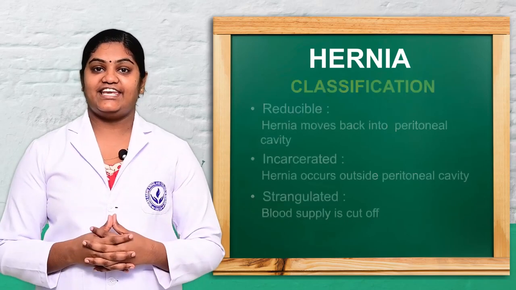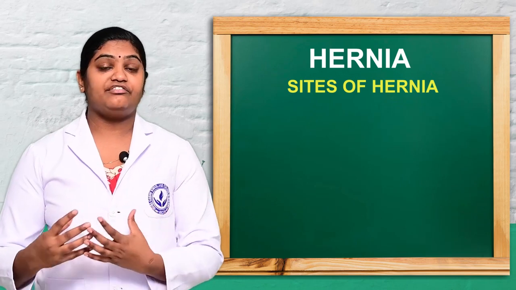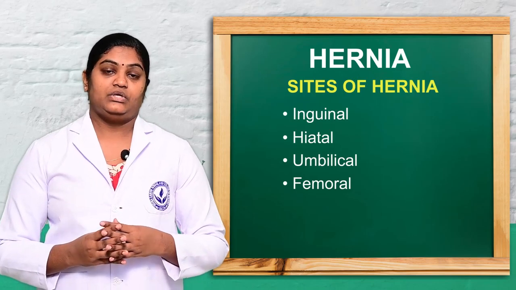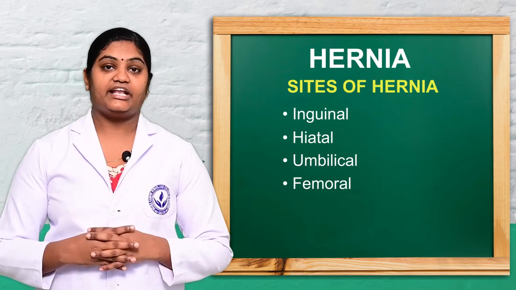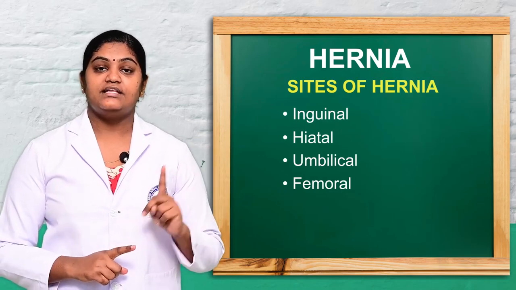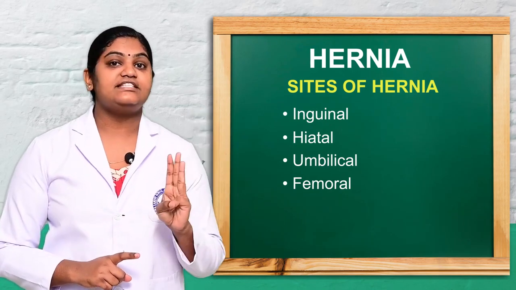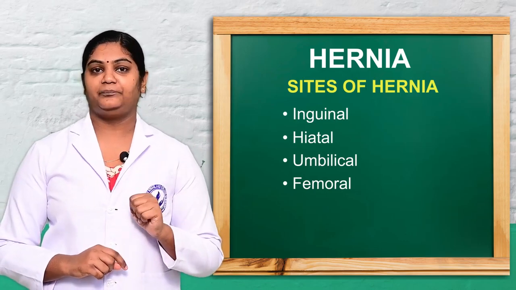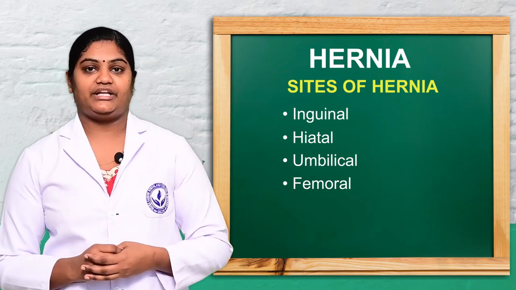So we can see the types of hernia. It occurs in different locations or sites. Mainly there are four sites where hernia mostly occurs. The first one is inguinal hernia. The second one is hiatal hernia. The third one is umbilical hernia, and the fourth one is femoral hernia. These hernias occur in different sites of the body.